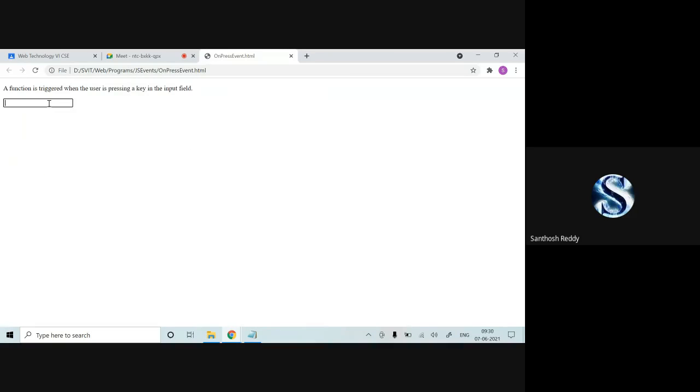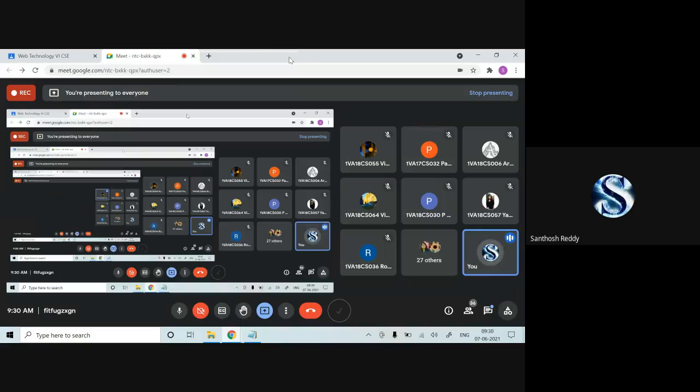On key press. You have pressed, it will be displayed. Similar to your on key down, on key press will be the same.